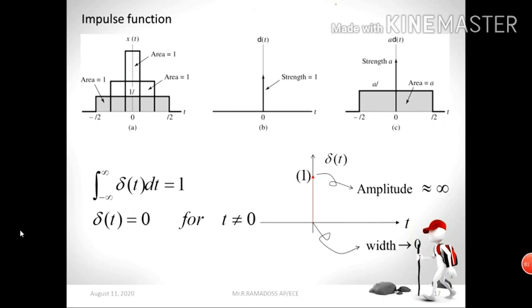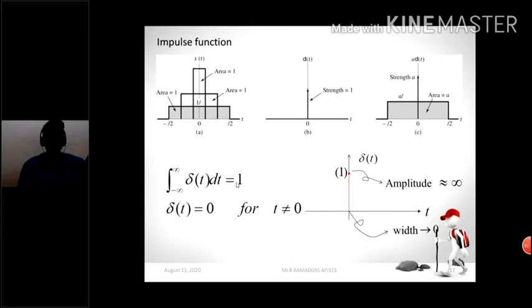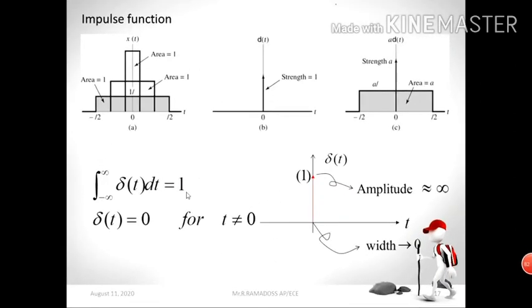You just look into this figure and this condition. If you want to write its mathematical representation for continuous time, you may use the integral term. Integration is only applicable for continuous time signals, while summation represents discrete time signals.